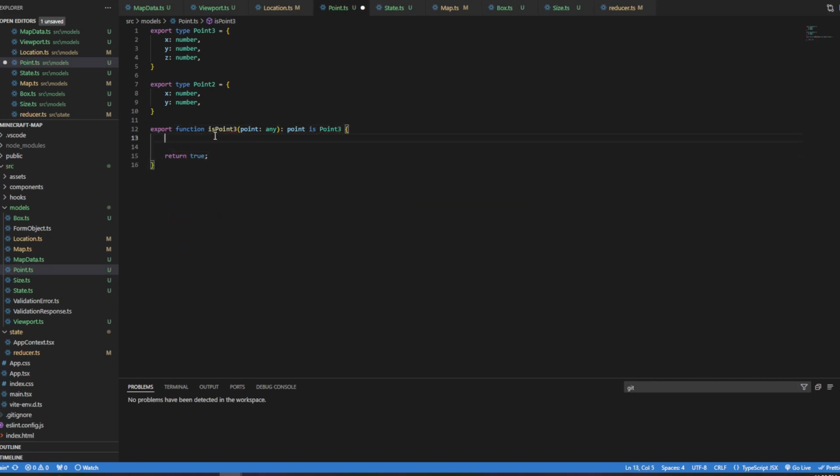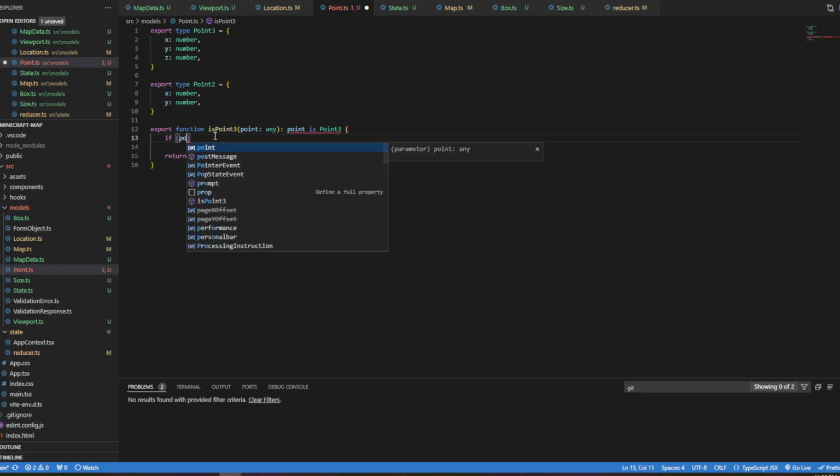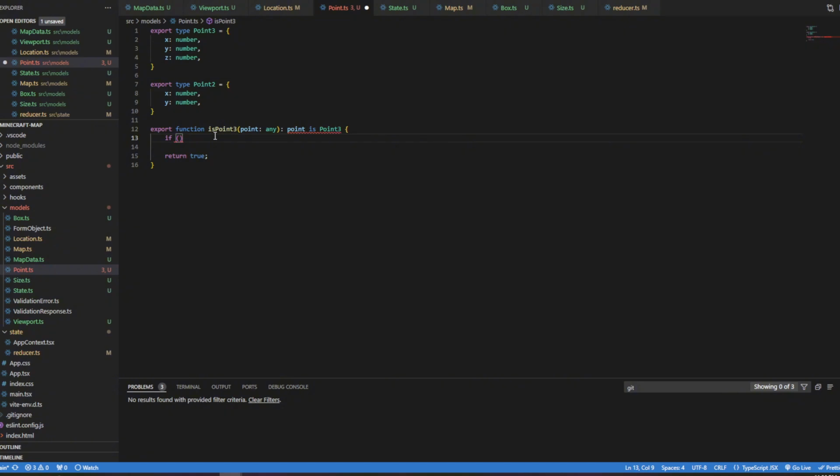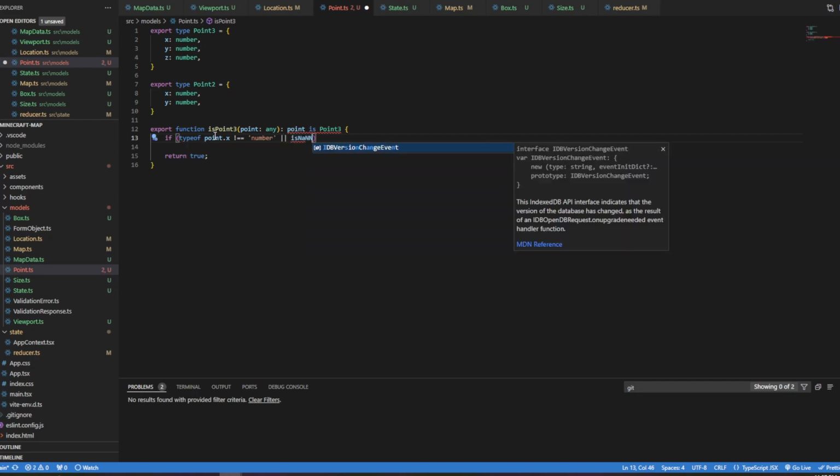But if not point.x or type, well, let's just do, since this is just a number, we'll do type of point.x does not equal a number or is not a number.